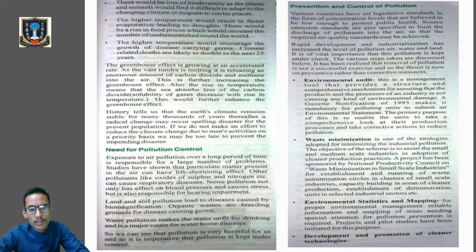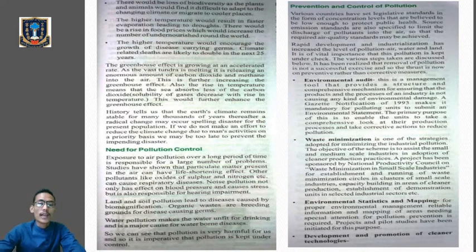There would be a rise in food prices, which will increase the number of undernourished people around the world. The high temperature will encourage the growth of dysentery germs. Climate-related deaths are likely to double in the next 25 years. So these are the different effects of global warming on our ecosystem, on the life of human beings and that of other animals.